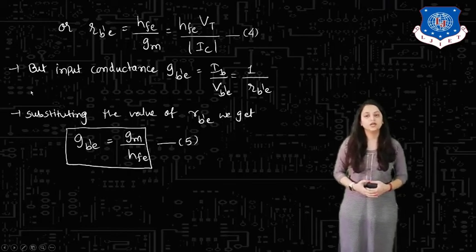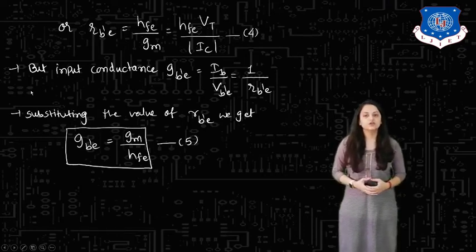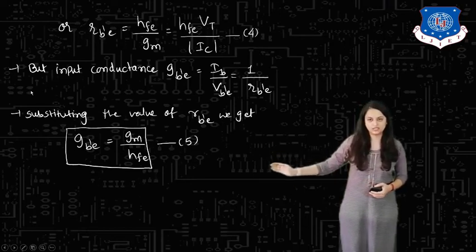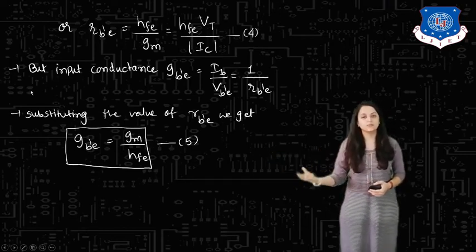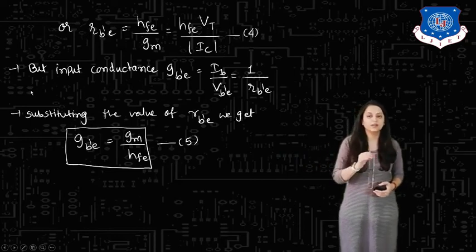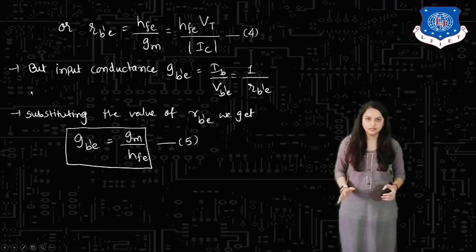The input conductance Gb'e equals IB by Vb'e, which equals 1 by Rb'e. Substituting the value of Rb'e, we get Gb'e equals Gm upon hfe. And if we want to make hfe the subject, hfe equals Gm by Gb'e. This is how we can obtain the equation.